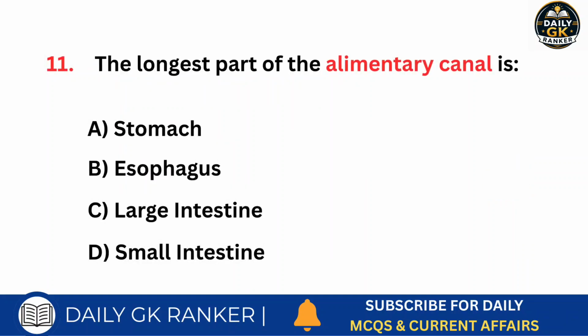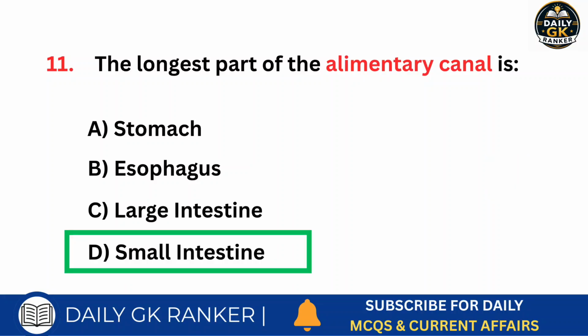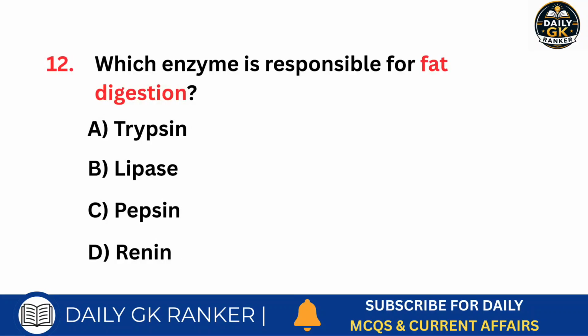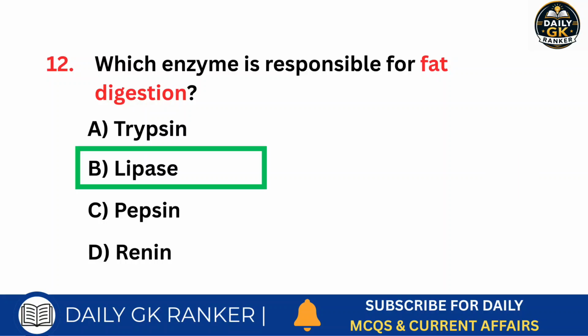The longest part of the alimentary canal is. Answer is small intestine. Which enzyme is responsible for fat digestion? Answer is lipase.